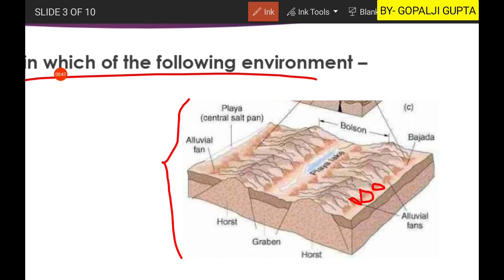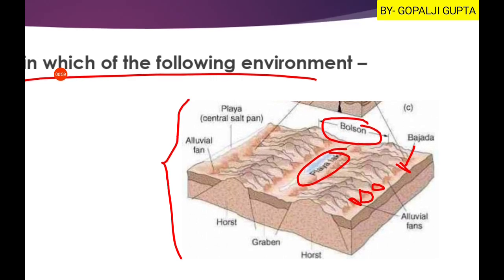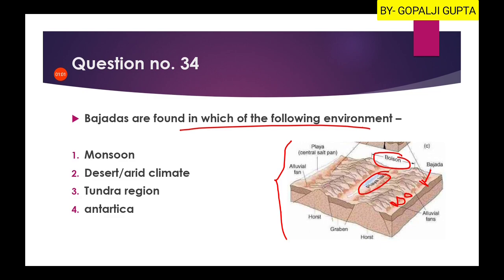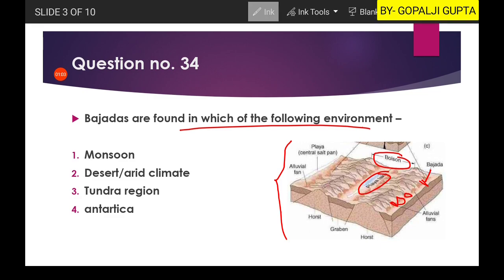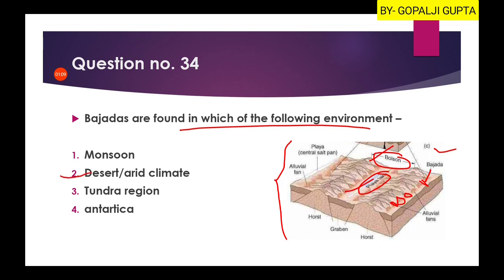In between these alluvial fans you have the area which is known as bajada, and there are some other terminologies also, like the playa lakes and balsams, which are related to the arid regions. So you have to remember all these three terminologies. Bajadas, playa lakes and balsams are related to the desert or arid type of climate, and hence the second option is our right answer.